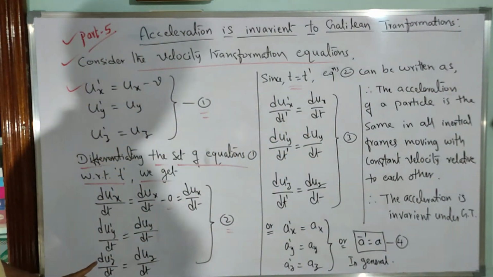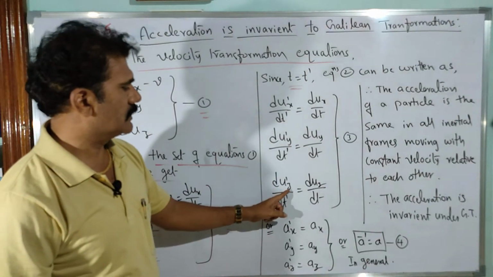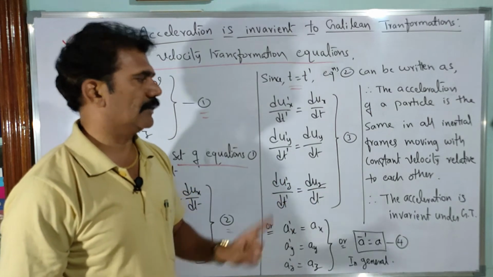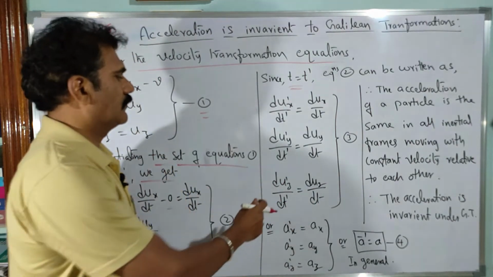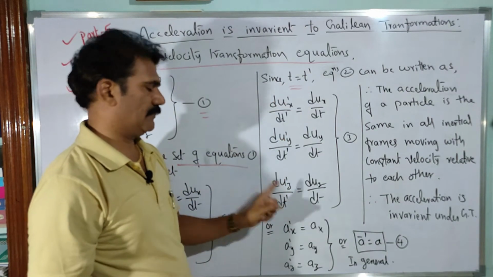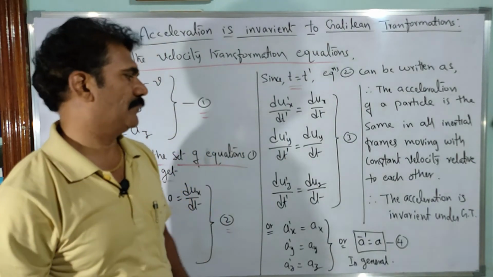Then again on the left hand side, duz dash by dt, I will take it as duz dash by dt dash, so that is equal to duz by dt. As usual, on the left hand side wherever t is there, I can take it as t dash. So that is also according to Galilean transformations only.